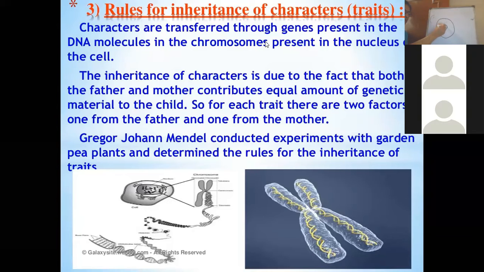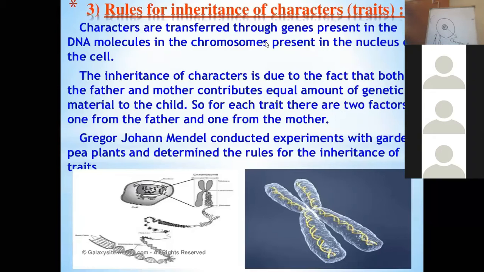Within the nucleus, when the cell is still not ready to divide, there is an entangled thread-like structure. This is called chromatin material. When the cell is ready to divide, I told you yesterday also that it tends to form proper thread-like structures. These thread-like structures are known as chromosomes, and the gene is present in these chromosomes, right?